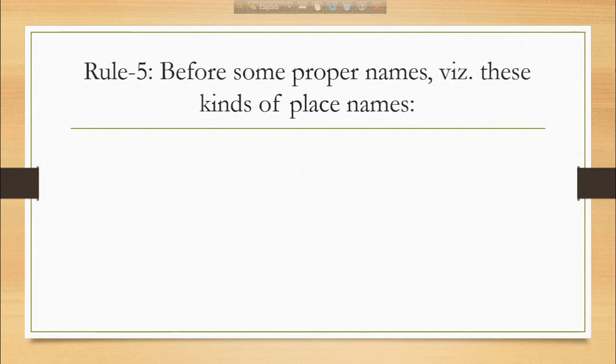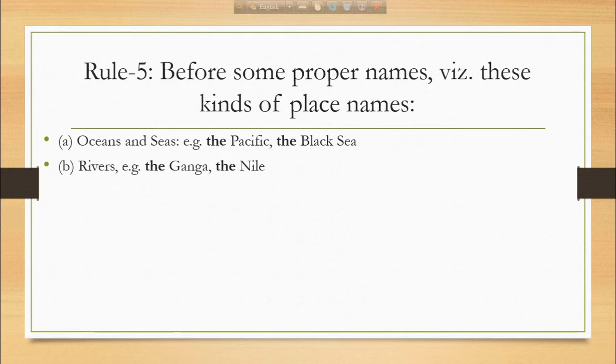So dear boys, now come to rule number 5. Before some proper names, we use the, especially these kinds of place names. We use the before oceans and seas, for example, the Pacific or the Black Sea. We use the before the names of the rivers, for example, the Ganga, the Nile.